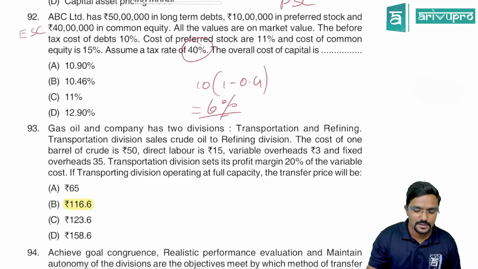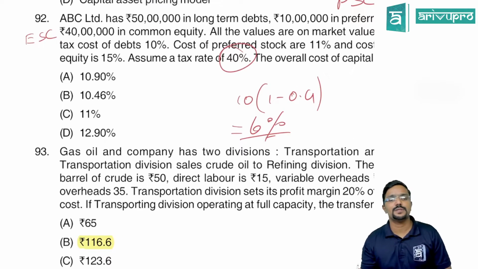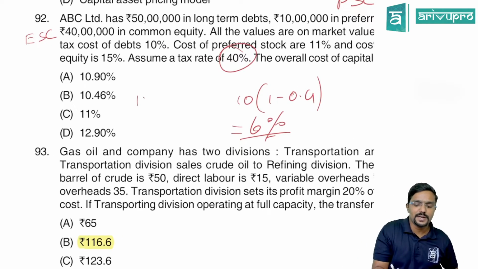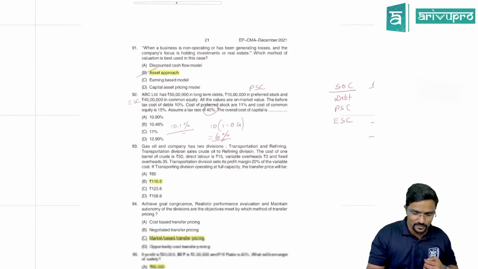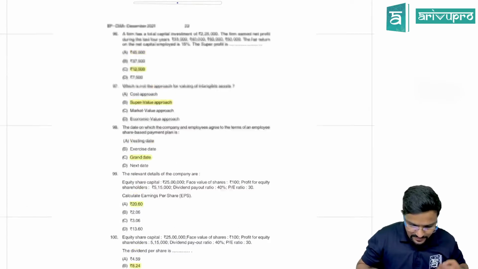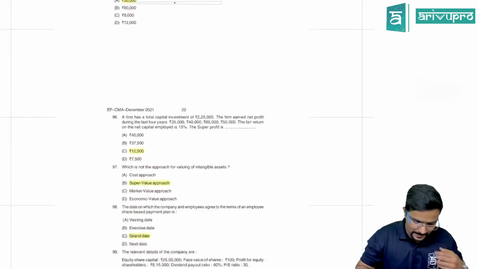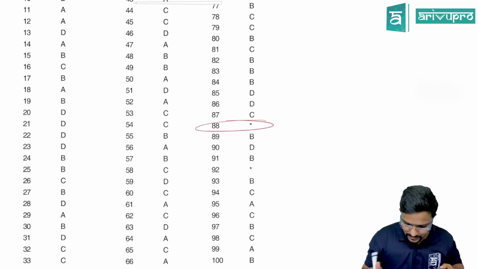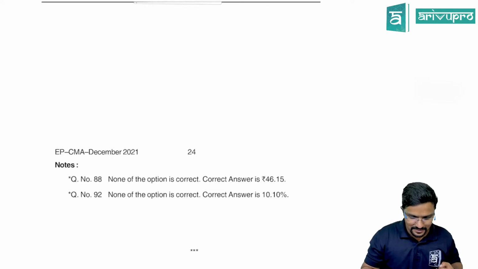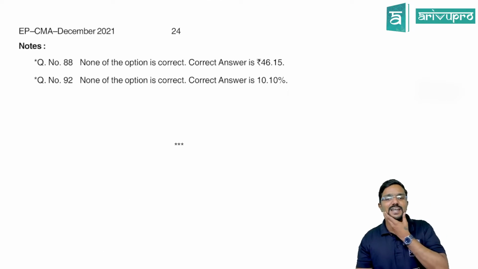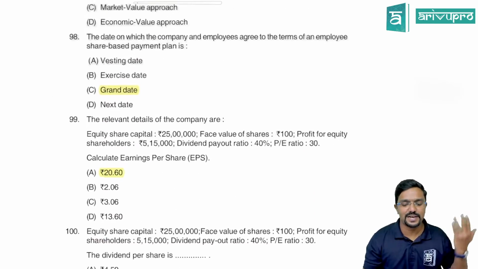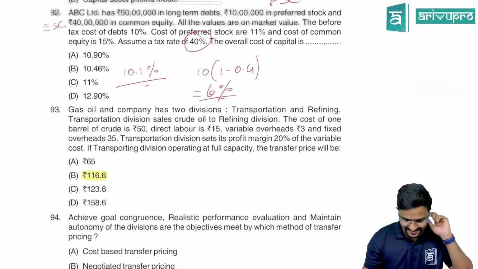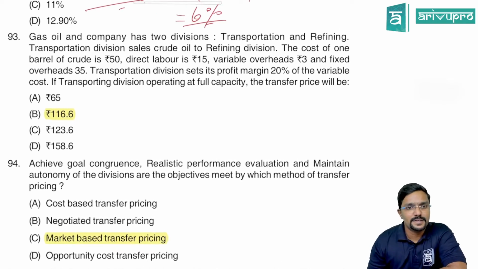Is it given in the option? Option is not there. The actual answer we get is 10.1%, which is not there in the options. So what is the suggested answer they have given? Let us see which question that is. 92nd. Yes, 92nd, star mark. That means none of the options is correct. Correct answer is 10.10 or 10.1. So you would be getting grace marks for this kind of question.